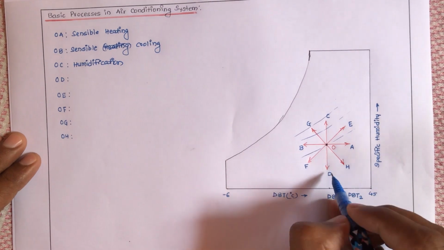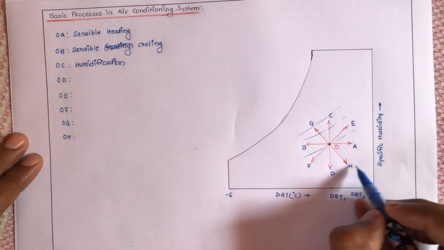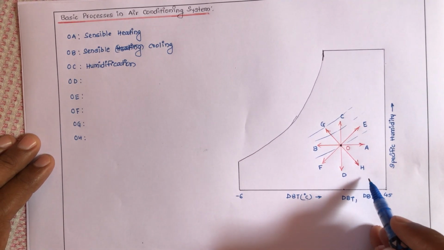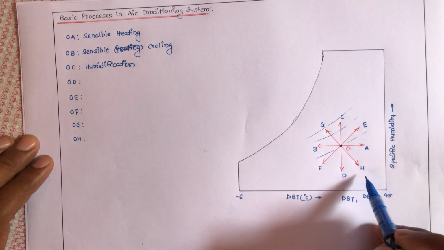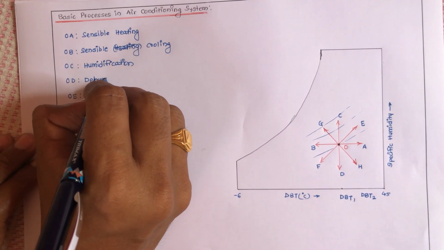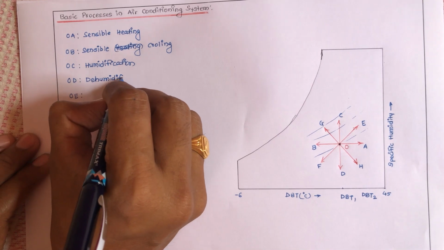Similarly, let's refer to OD. Now as we are moving in downward direction, what will happen? The values of relative humidity go on decreasing. That's why that process is called dehumidification.